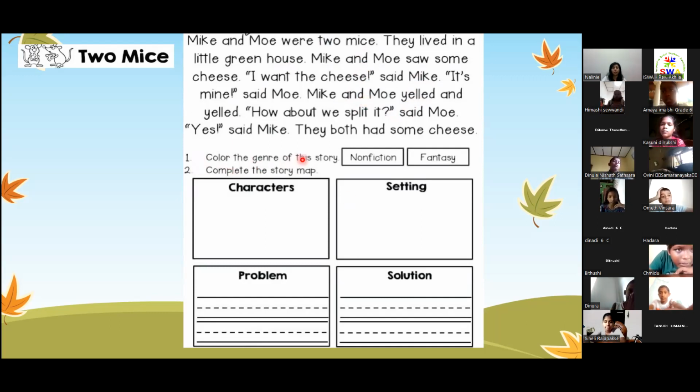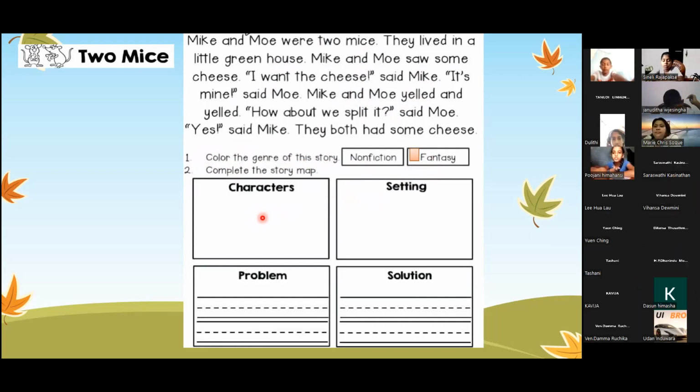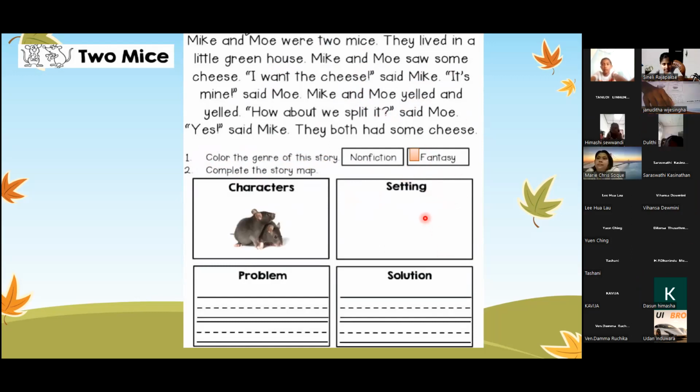Okay, color the genre of this story. So this story is actually a fantasy. Who do you think the characters are in this story? Mike and Mo. What are they? They are two mice. Okay. Where do you think the setting is? Where is this place? Little greenhouse. Yes, little greenhouse.